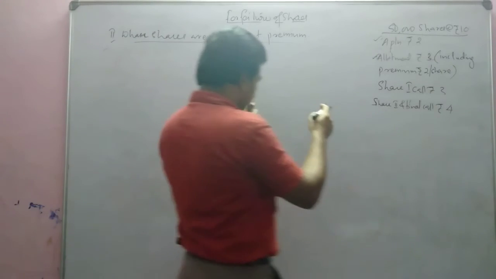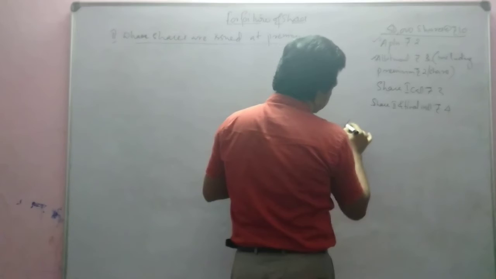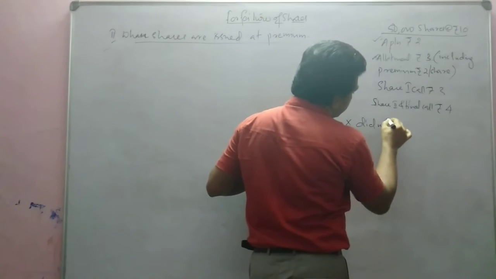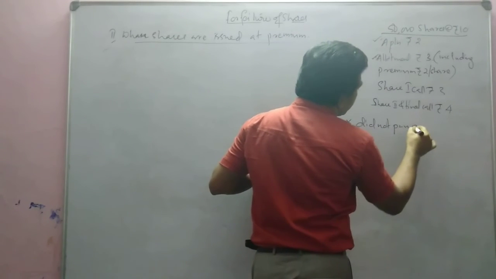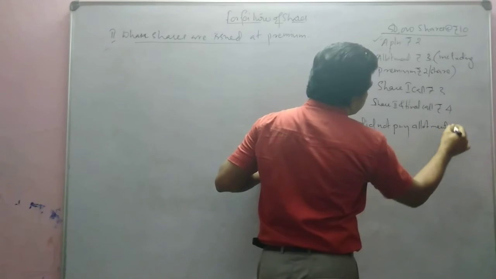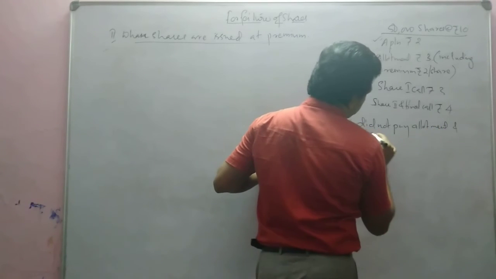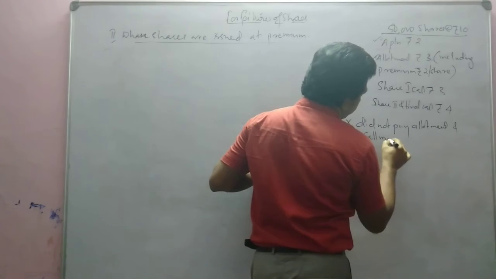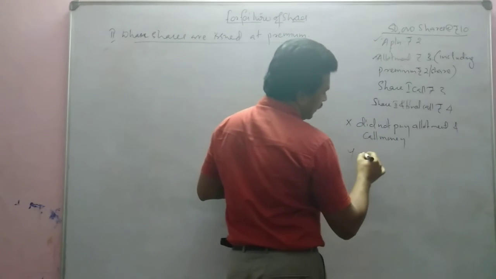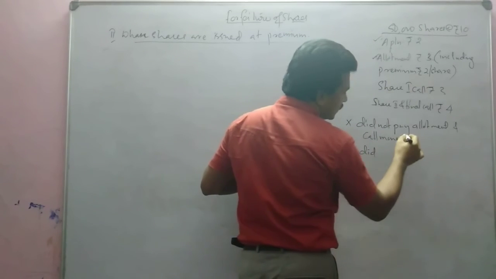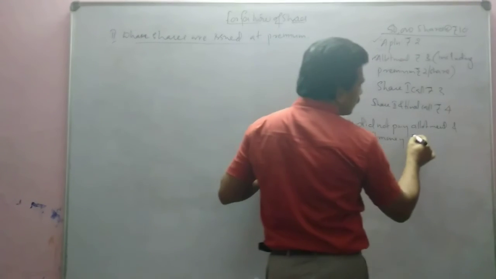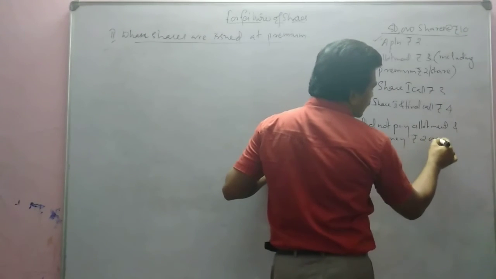With the same example, X did not pay allotment and call money for 2000 shares.